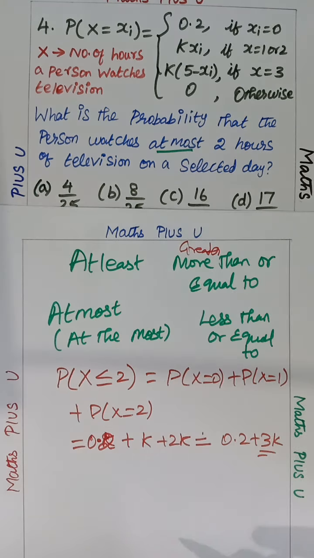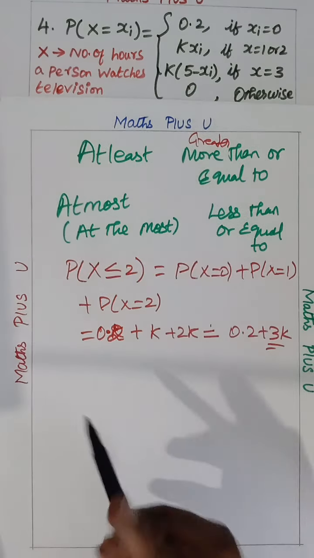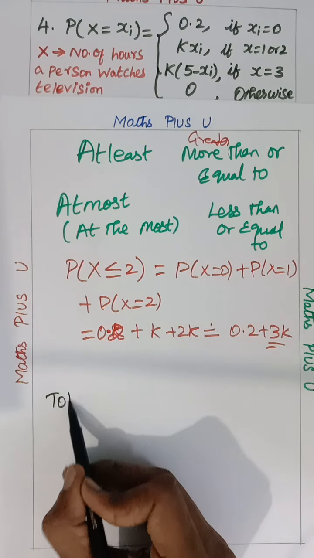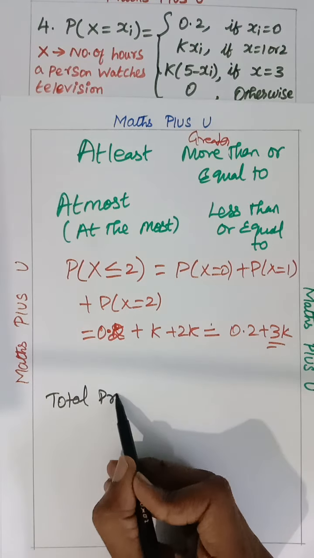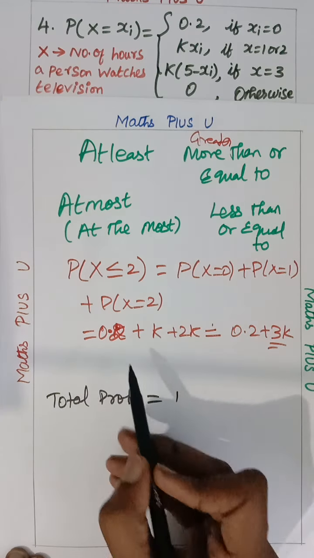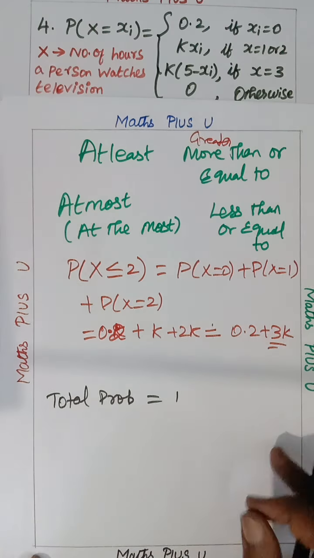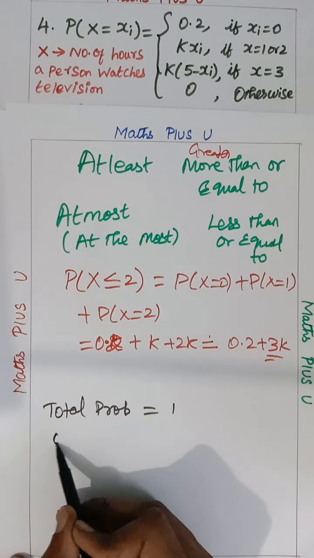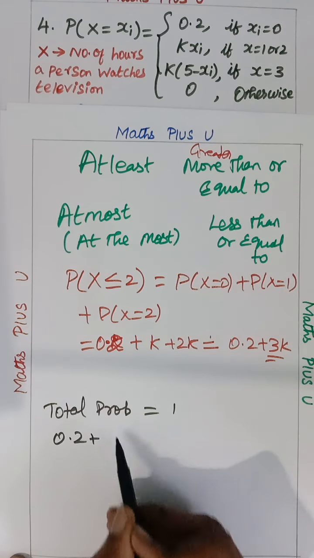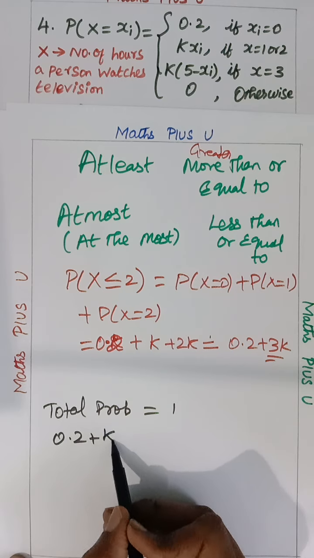But before that, again, we want to do the total probability. What is the total probability, children? You all know that total probability is nothing but 1. So find the total probability equals 1. That means these all that you want to add: 0.2 plus K plus 2K.